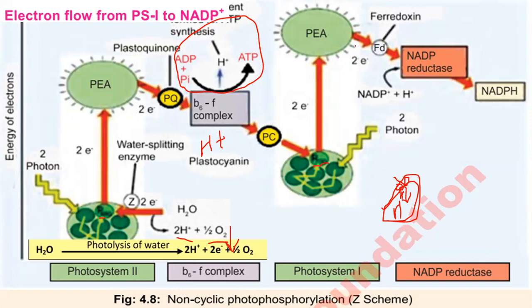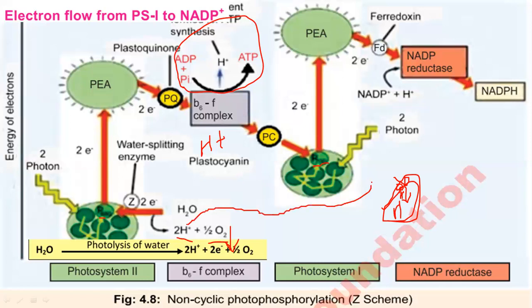Here the electron acceptor is ferredoxin, which is also an iron containing protein, and an enzyme called NADP reductase accepts these two electrons, and protons also from inside, especially the protons released by the splitting of water.